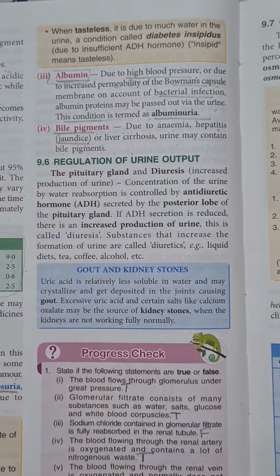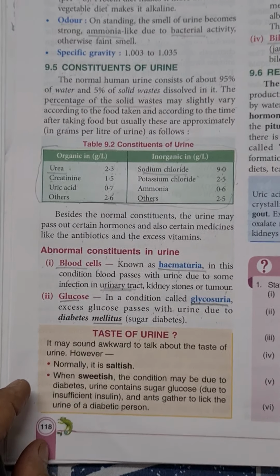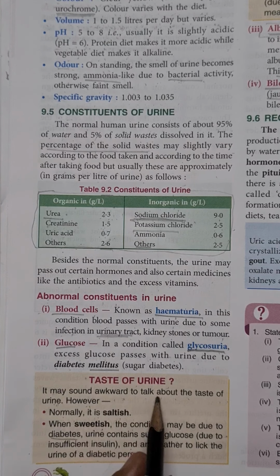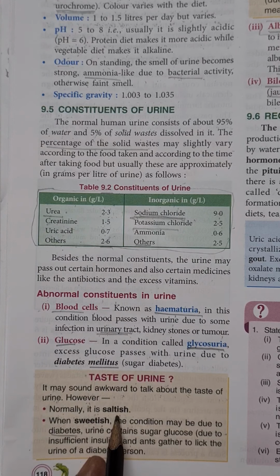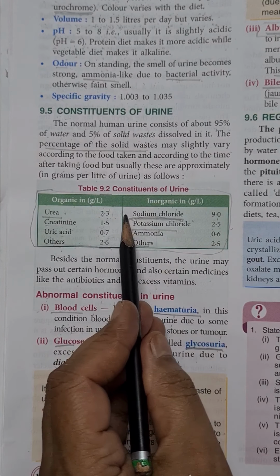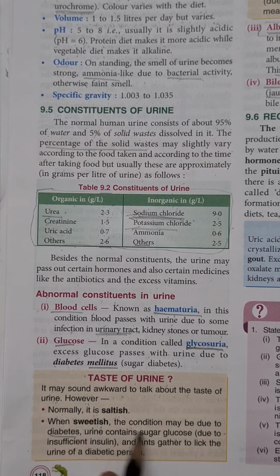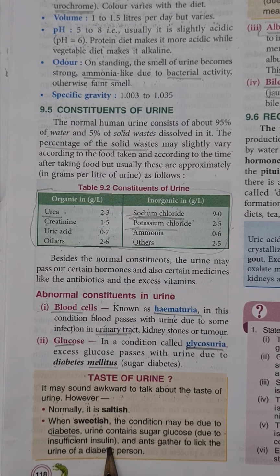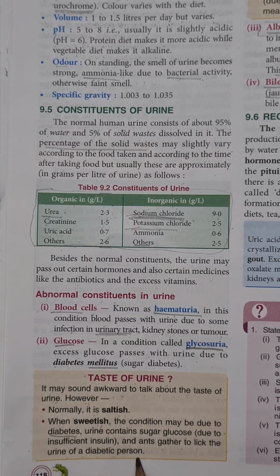After this one, another important topic given in this yellow column of your book, that is taste of the urine. It may sound awkward to talk about the taste of the urine, but normally it is saltish due to the presence of these salts, sodium chloride, potassium chloride in it. When sweetish, the condition may be due to diabetes. Urine contains sugar glucose due to insufficient insulin, and ants gather to lick the urine of a diabetic patient.